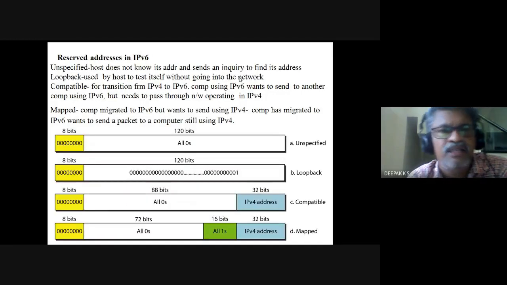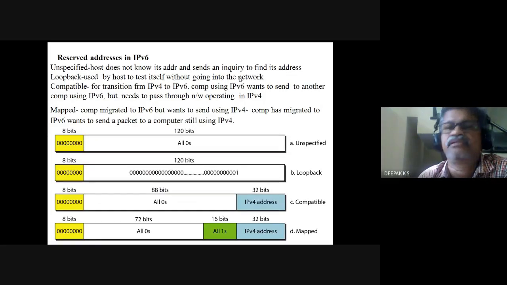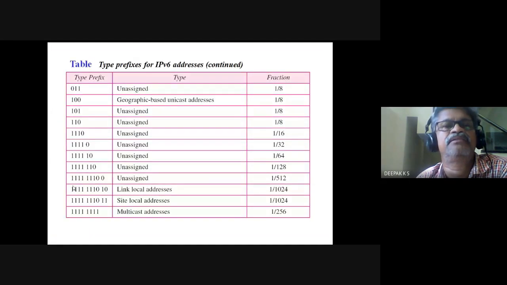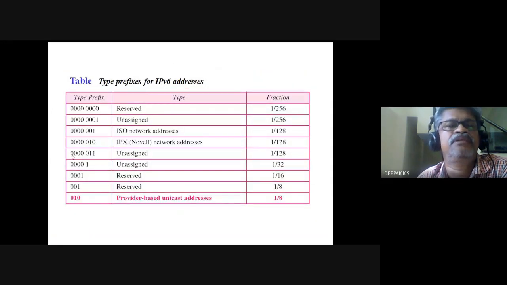Now there are certain reserved addresses. So reserved addresses in IPv6. This category all starts with zeros. Okay, it all starts with zeros, reserved type.